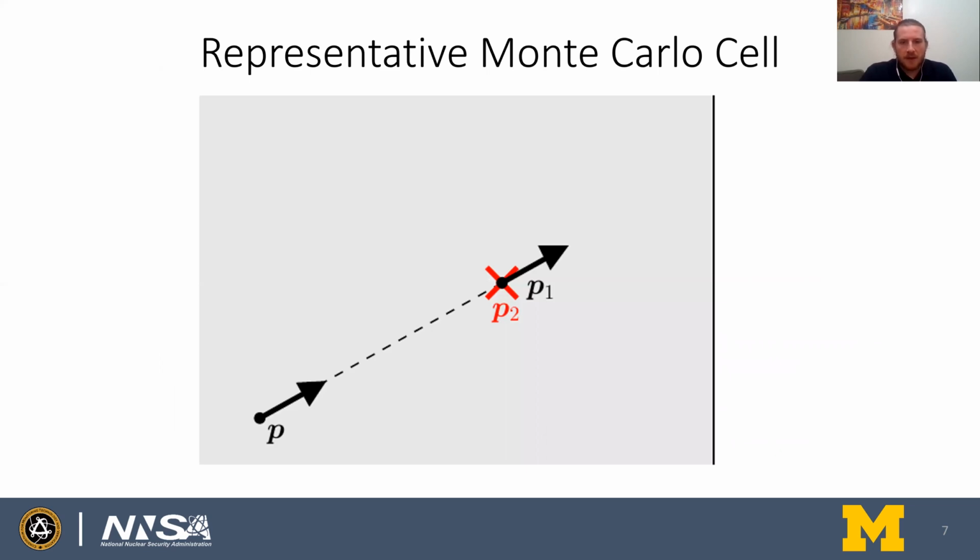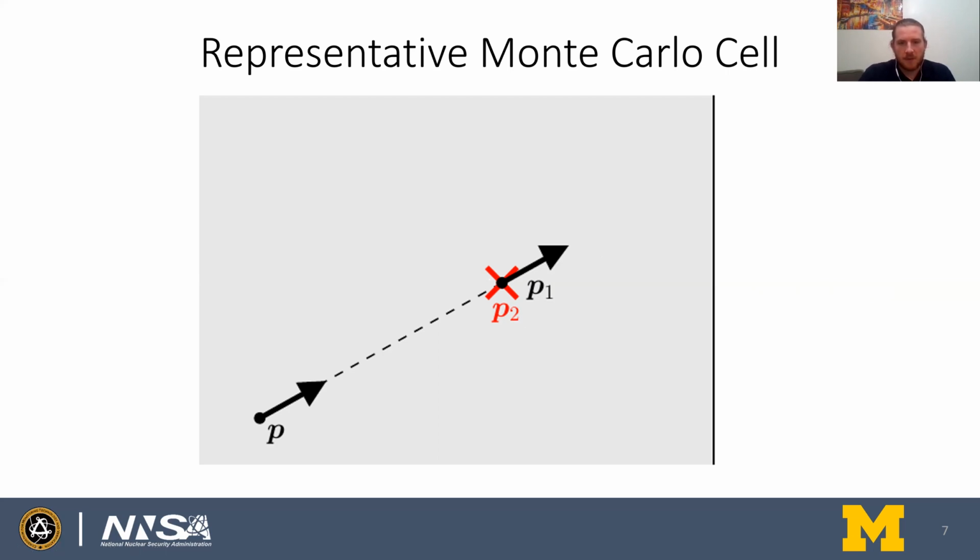So for the analog non-multiplying case, what's going on in a Monte Carlo computational cell? Starting at some arbitrary phase space P, some position, direction, and energy, particles stream along their path until they collide or cross the surface of the cell they're in. So what we see here is a collision, moving to phase space P1, where a collision occurs, which then can result, for the non-multiplying case, in either an absorption or a scatter.